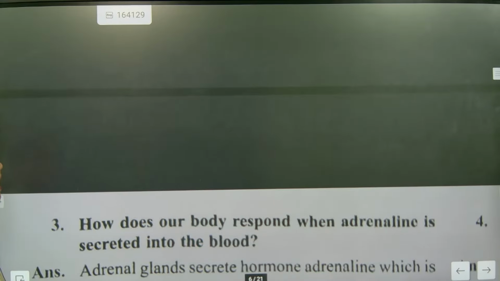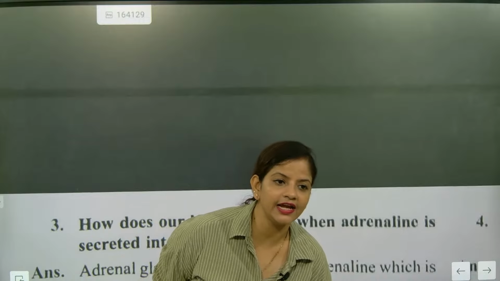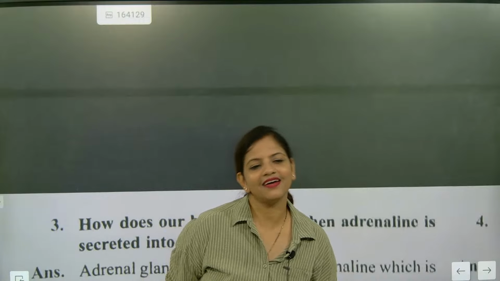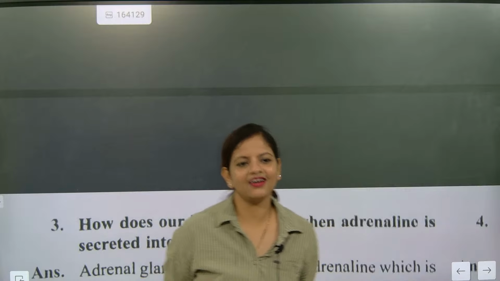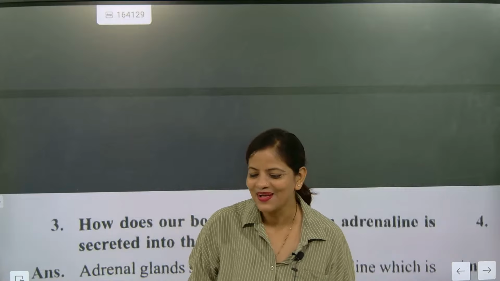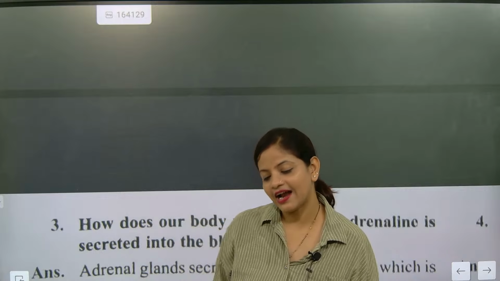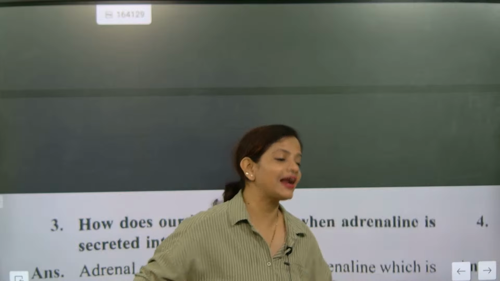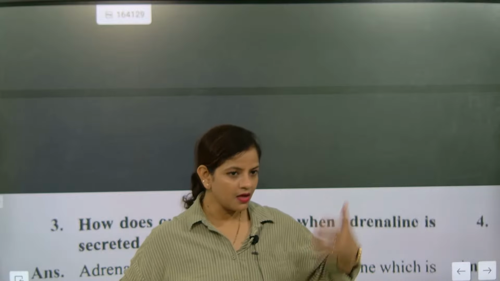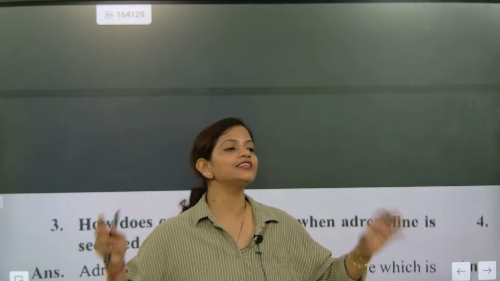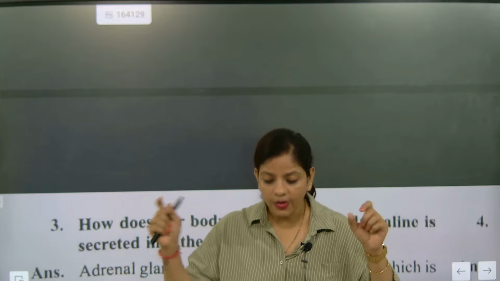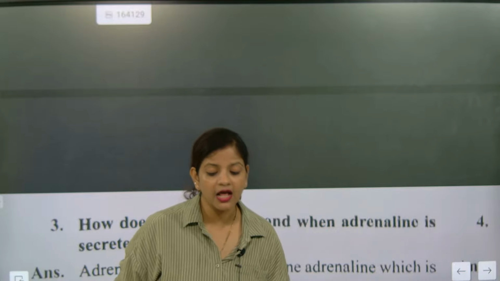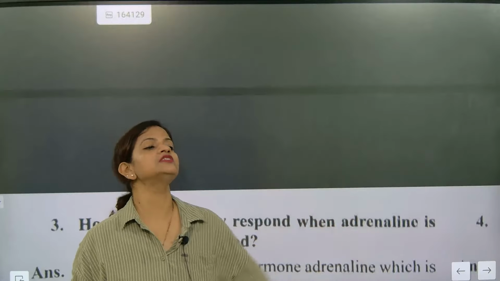The next question is, how does our body respond when adrenaline is secreted into the blood? So you need to understand fight or flight, the three F's: fight, fright, and flight. It is secreted by the adrenal gland. Adrenaline is the name of the hormone. It is secreted by the adrenal gland, and it is located above the kidneys. Understood? The pair of kidneys are there, and it is located above them. It is also called an emergency hormone.